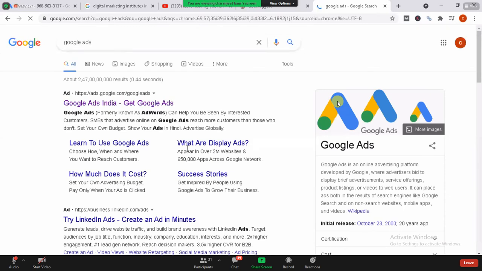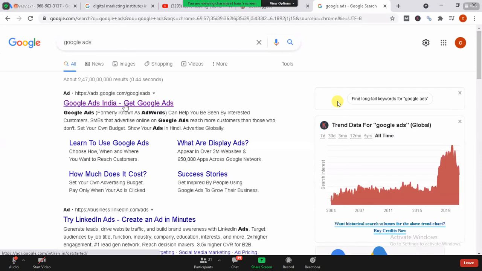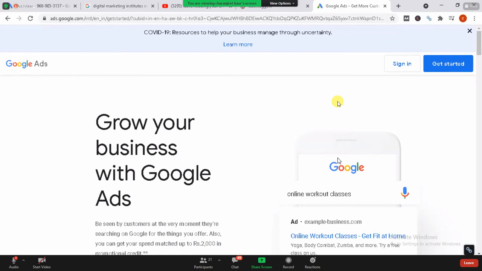Now you can see over here, Google Ads India. This is the one you need to click on. Clicking on this, you can expect this kind of page. I have already signed in and already have my account in this, so I am just going to go to the sign-in section. But what you need to do is go to the get started area.